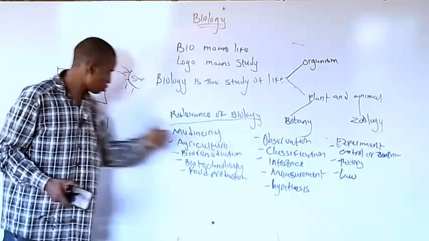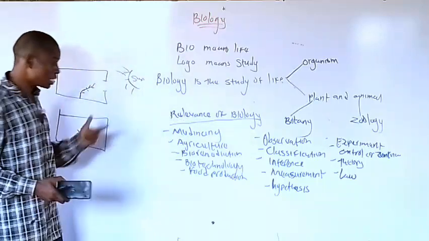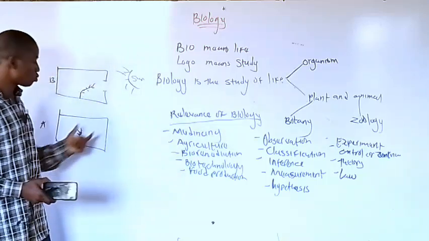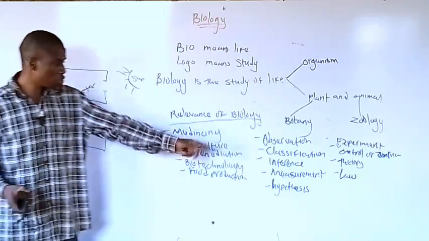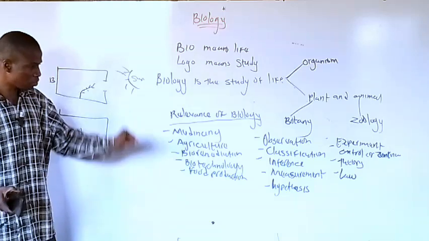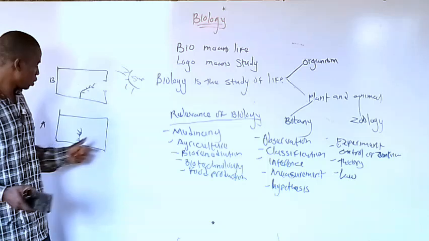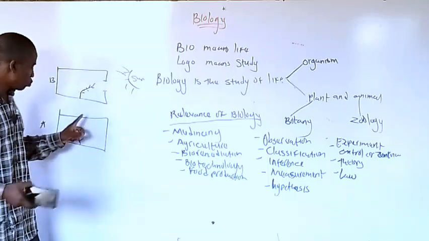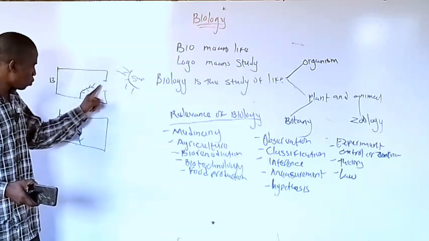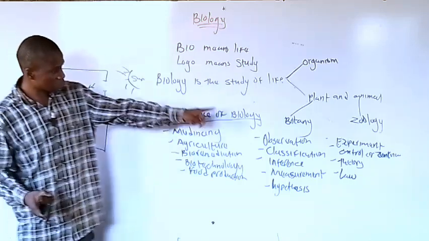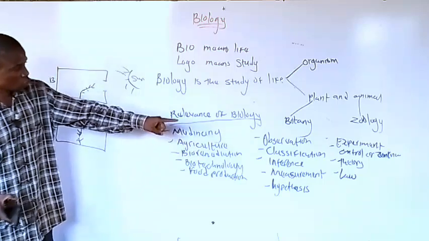Number one, you observe, look at it. Before you do anything, classify where the corn belongs to. Inference, what is the difference between that and measurement: you measure it before you do anything, before you plant. Hypothesis is what you think in your head. You believe that if I open this one, this one will bend to this, and you carry out the experiment. Control.